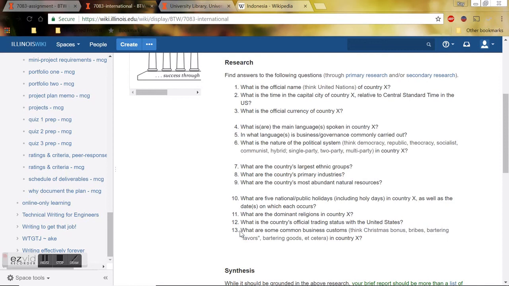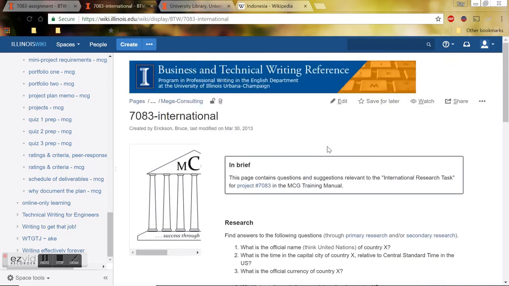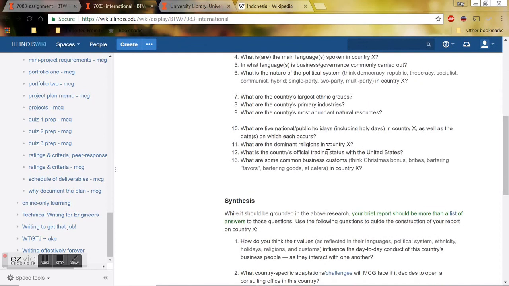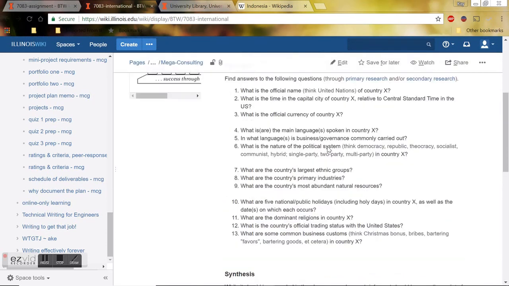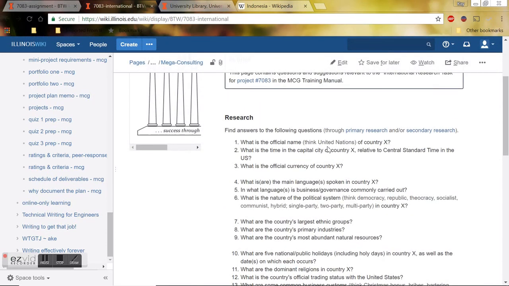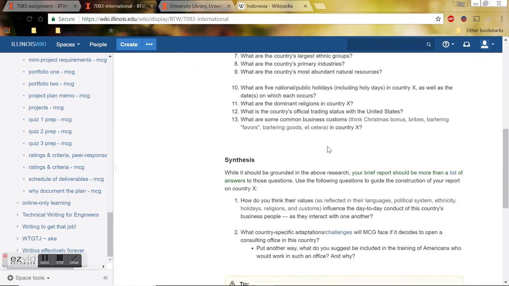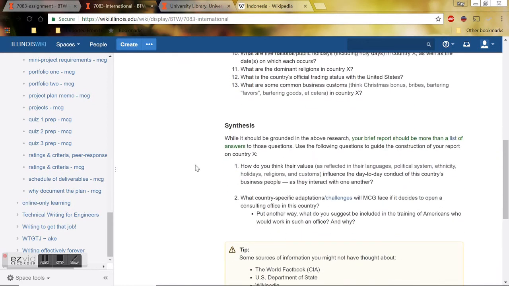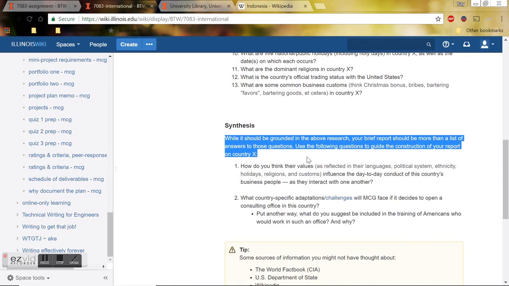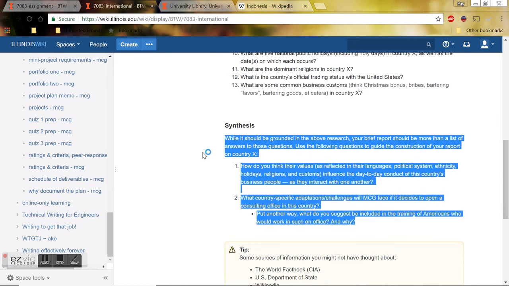All right, that is basically what I would recommend for the research part of this assignment. What I'll be talking about in my next video is how to synthesize this information to answer the questions that you will then need to talk about in your report.